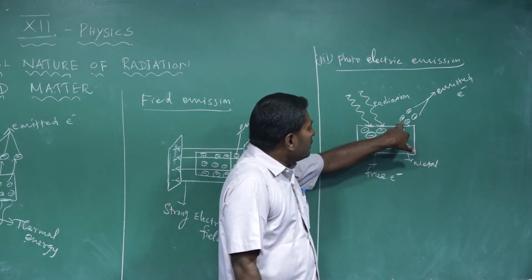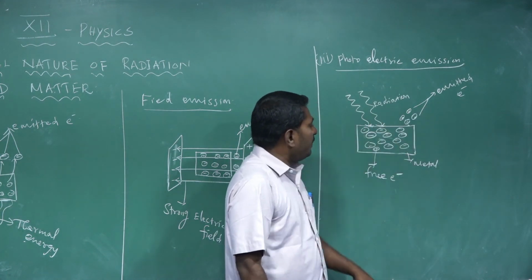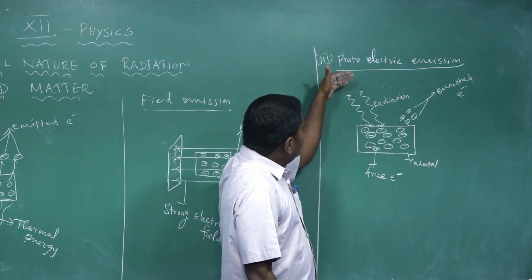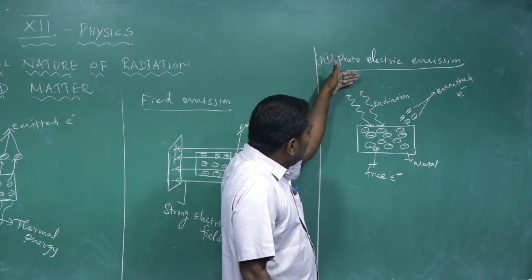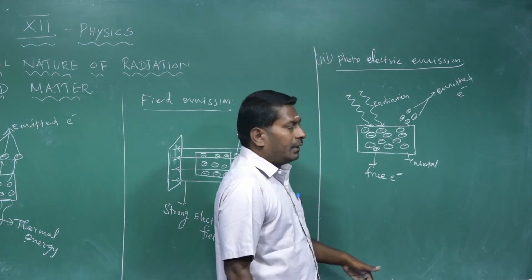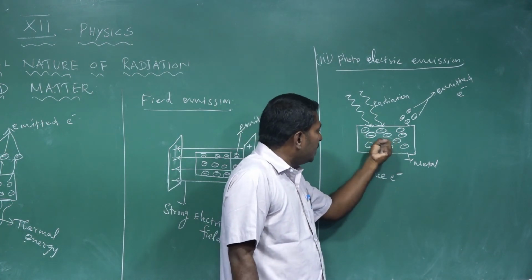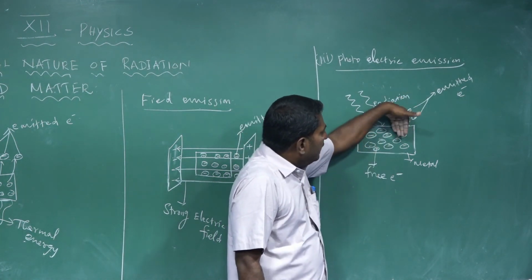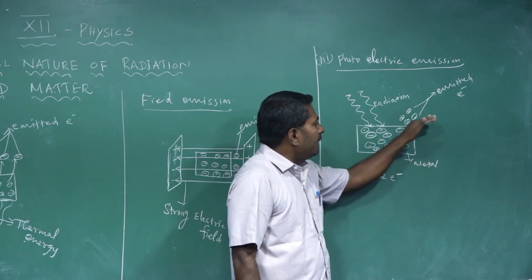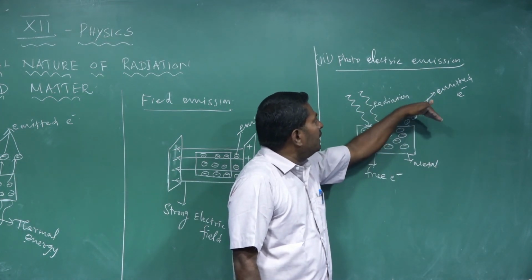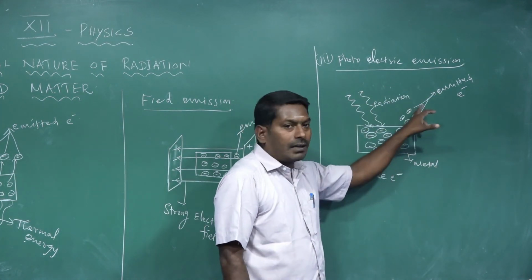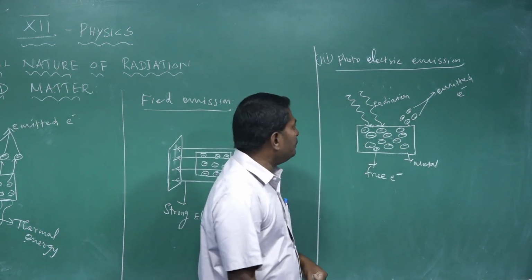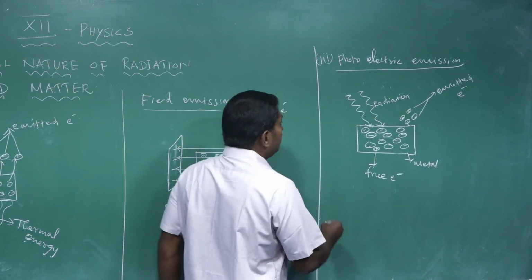So electrons are ejected from the surface of the metal when radiation of suitable frequency is illuminated on the surface of the metal. Then the energy is utilized by the free electrons, overcoming the surface barrier, and they leave the surface of the metal. The electrons emitted in this process are called photoelectrons, and the process is called photoelectric emission. So next one, finally, secondary emission.